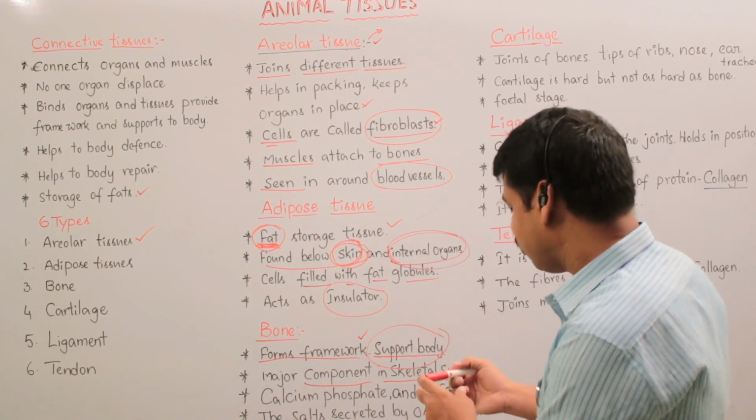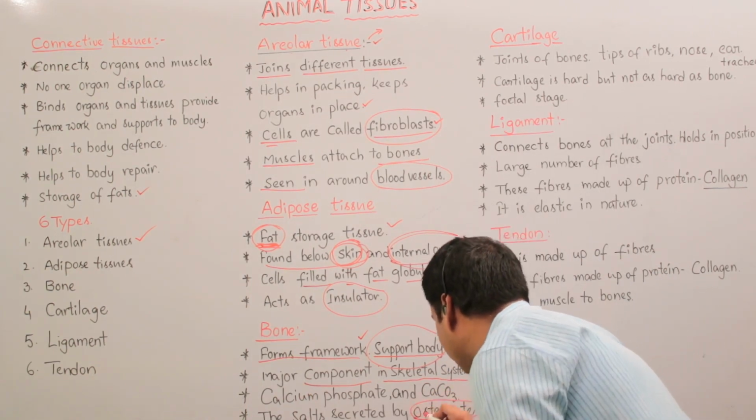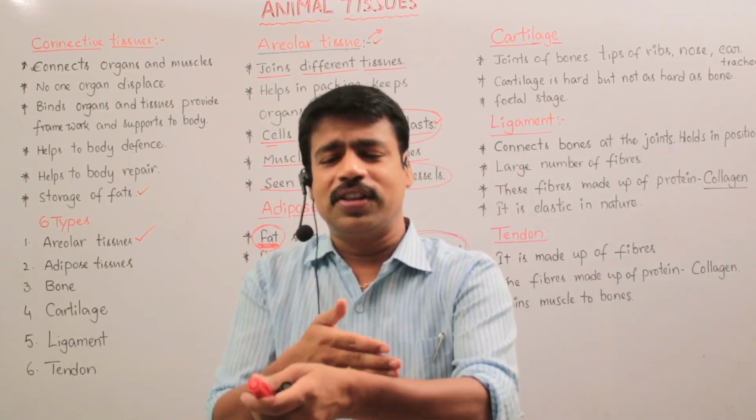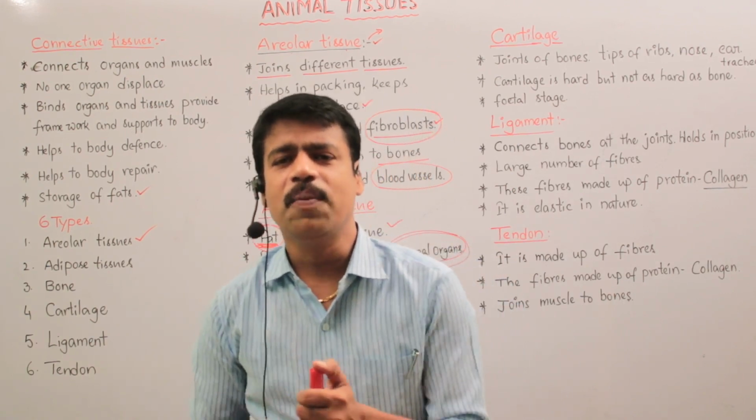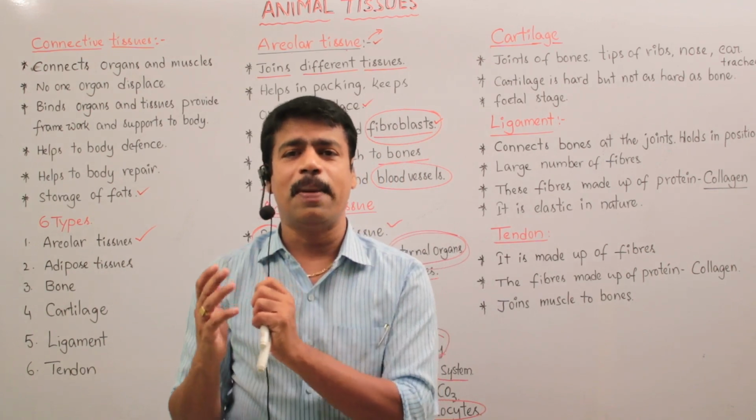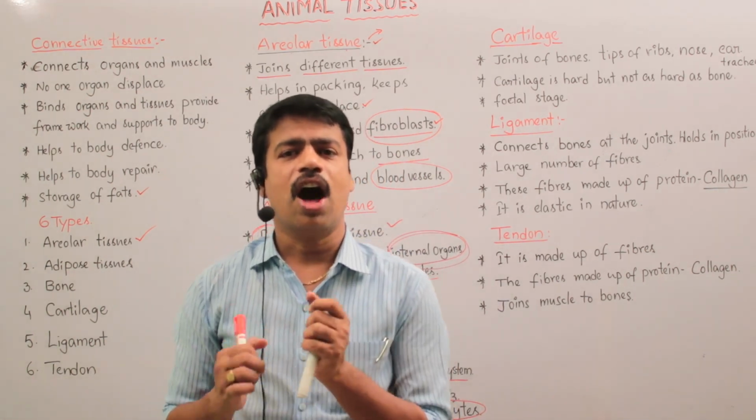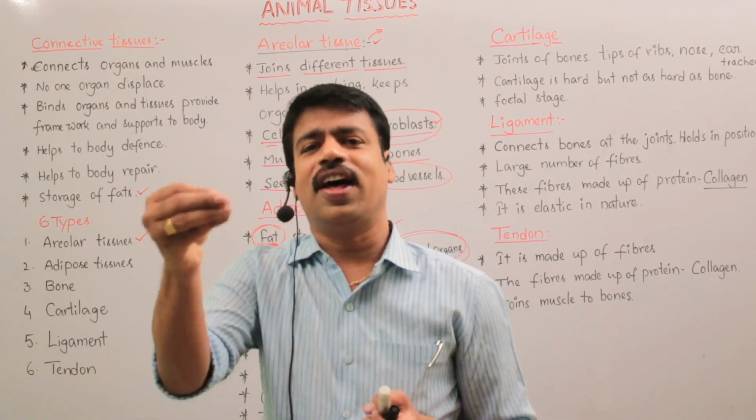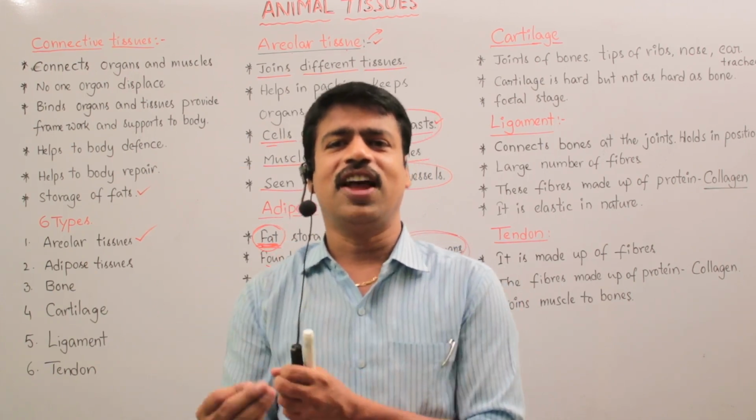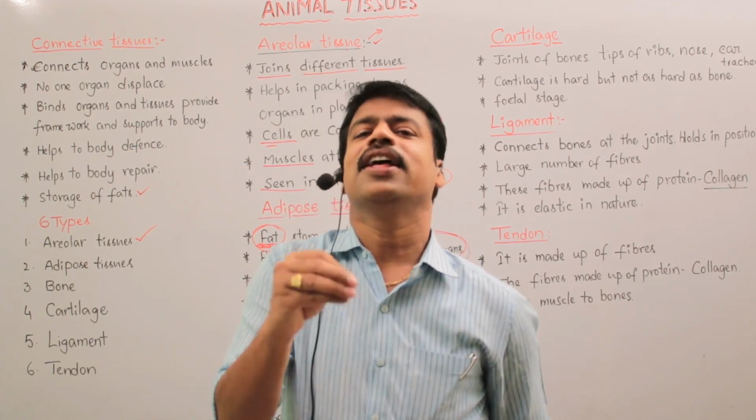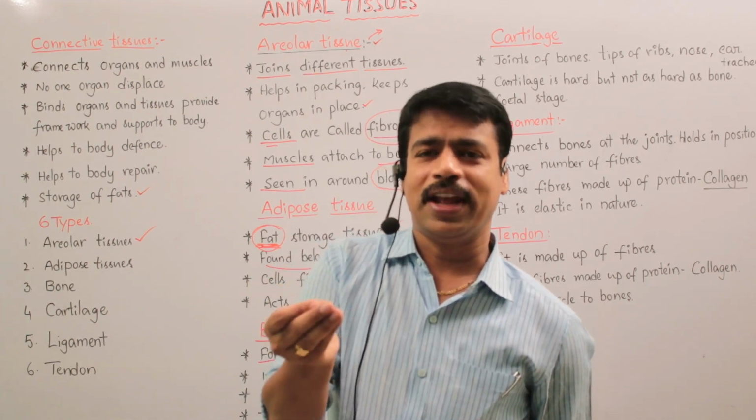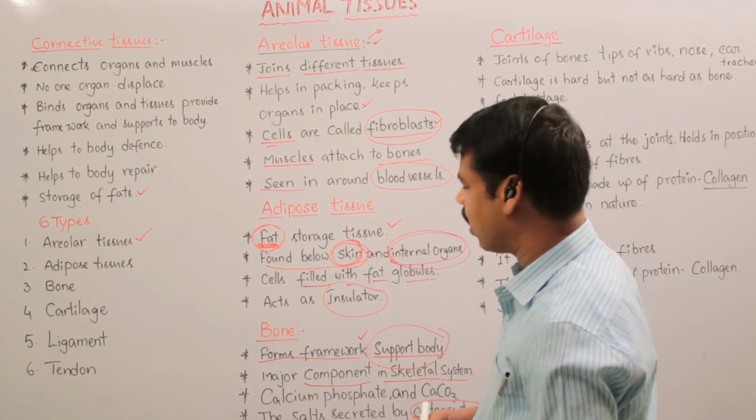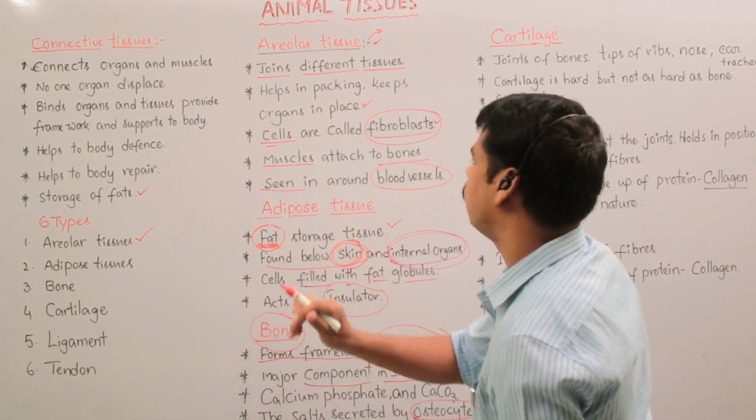So where are the osteocytes produced? The osteocytes are produced inside the bone. There is a hollow portion inside the bone, which is called bone marrow. In bone marrow, osteocytes are produced. These osteocytes produce calcium carbonate and calcium phosphates, which build the bone tissue. Okay, so this is the information about the connective tissue, bone.